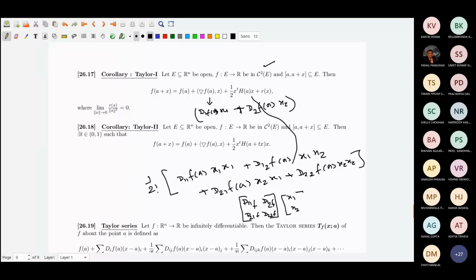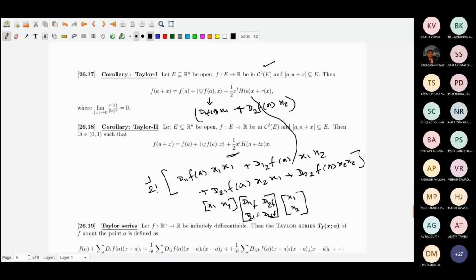Then D_11 f is multiplied by x_1 squared, D_12 f gets multiplied by x_1 from the left and x_2 from the right, and similarly D_21 f gets multiplied by x_2 from the left and x_1 from the right. And then you have the half sitting over here. That's what it is.